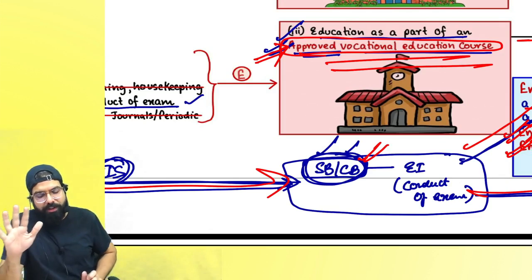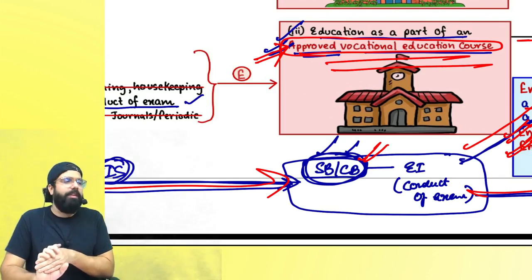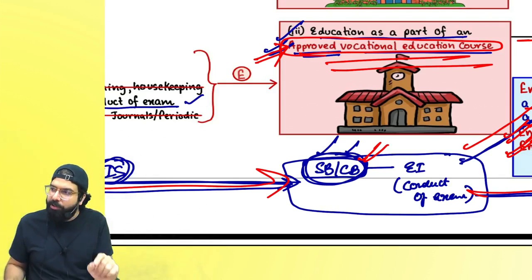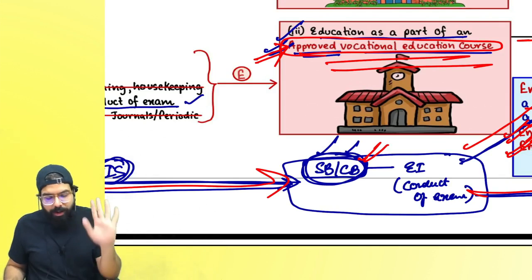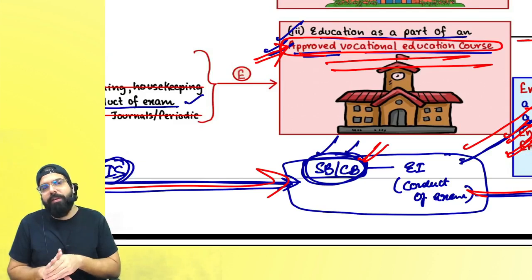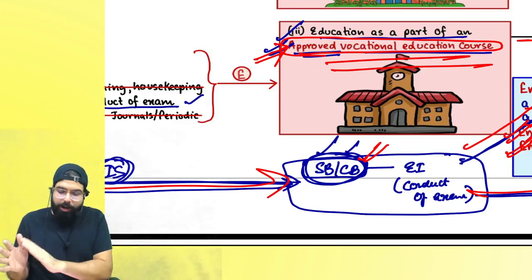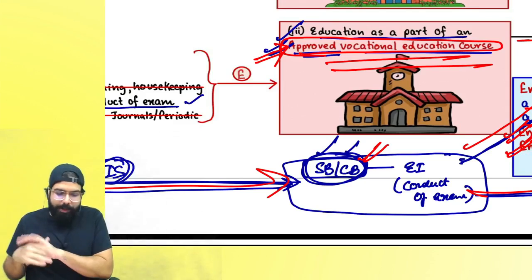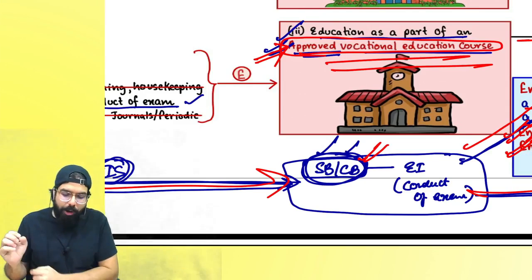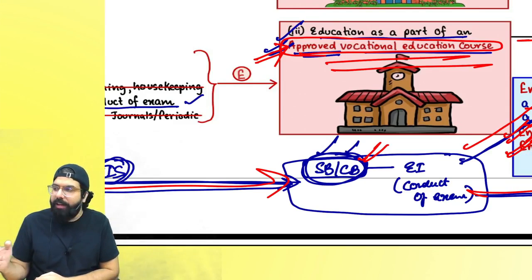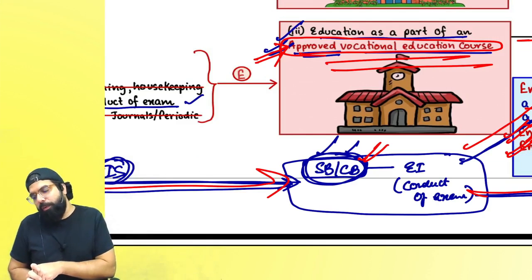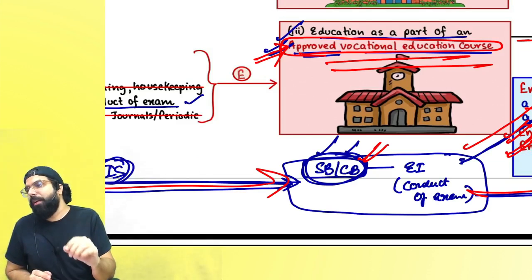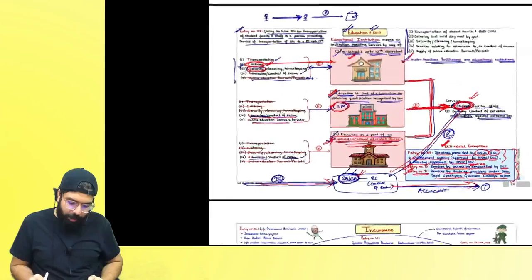You just have to remember this for the approved vocational education course. What is an approved vocational education course? It means a course which is run by whom? An Industrial Training Institute or Industrial Training Center, which is basically affiliated to the National Council for Skill Development, and it is a modular employable skill course approved by the NCVT, which is run by a person who is registered with the Director General of Training. This point also I have gone ahead and told you.